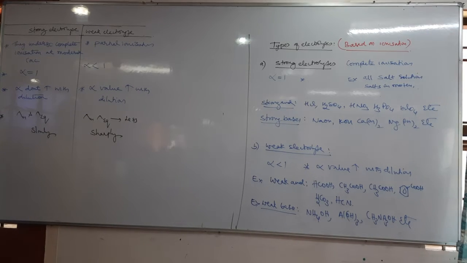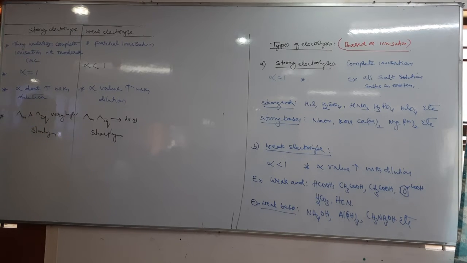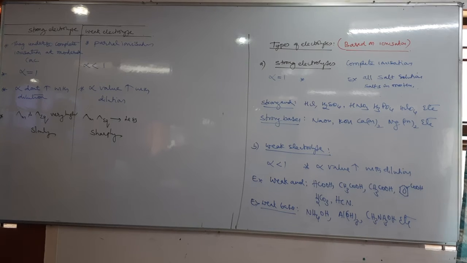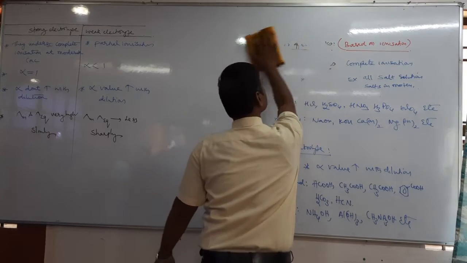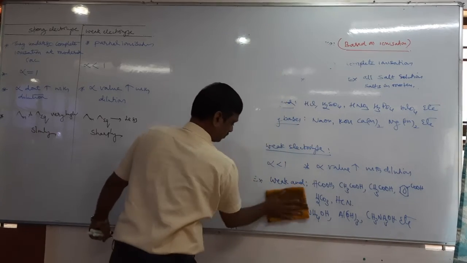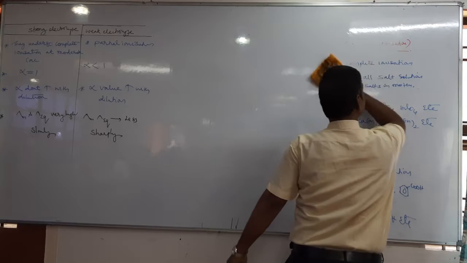Now, an important point: for strong electrolytes, lambda m and lambda eq are very high and increase slowly on dilution. On this side, lambda m and lambda eq are very low and increase sharply on dilution.